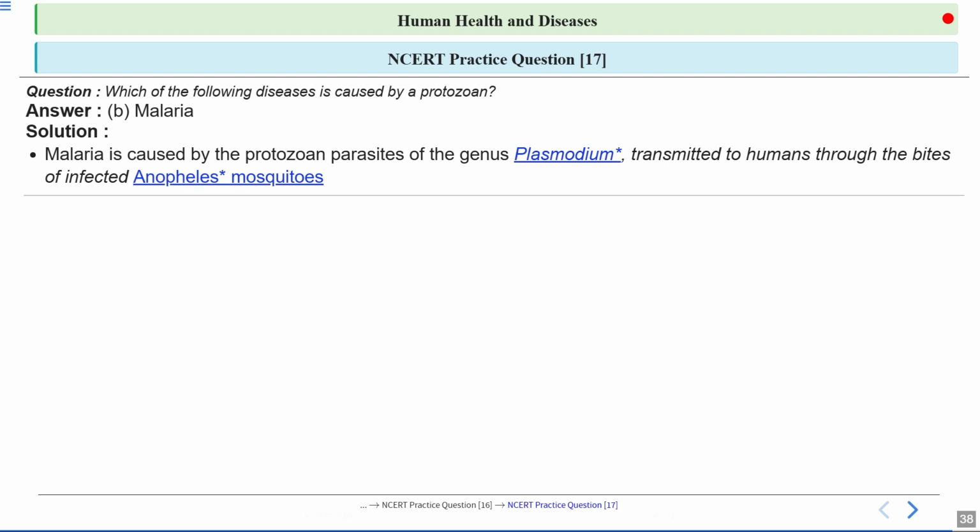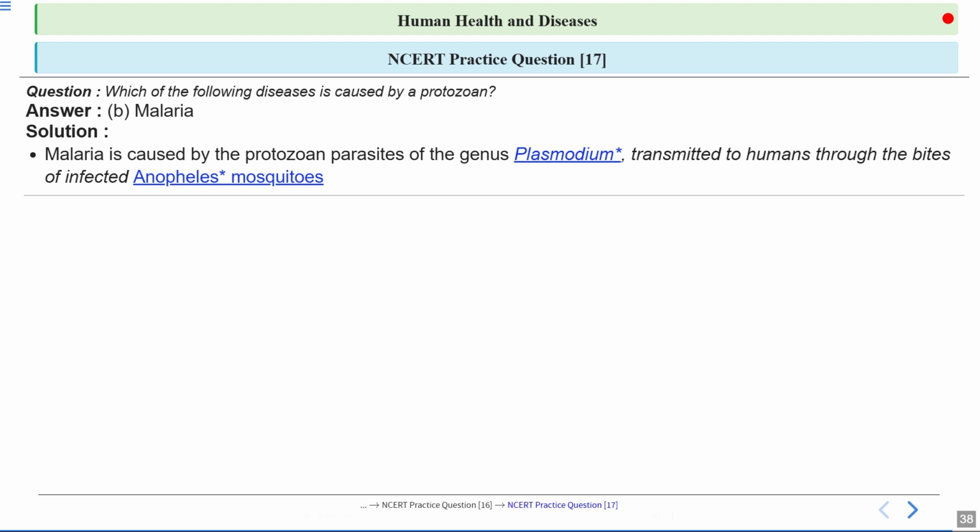Now these gametocytes will enter into the female Anopheles mosquito whenever this mosquito bites that infected person. So along with the blood, gametocytes also get transferred into the female Anopheles mosquito. These gametocytes will then migrate to the gut. In the gut of the mosquito, fertilization will occur. After fertilization, sporozoites are produced, and the sporozoites migrate to the salivary gland. So they are stored in the salivary gland. And again, when this infected female Anopheles mosquito bites a healthy person, it will transmit the sporozoites into that healthy person.